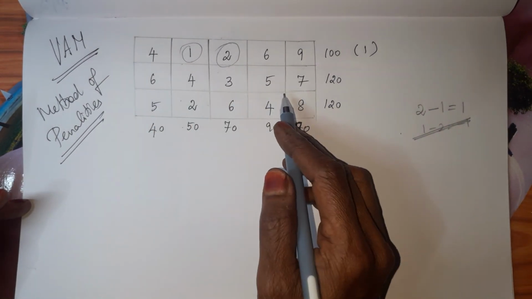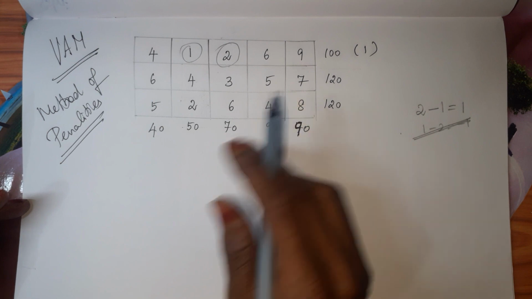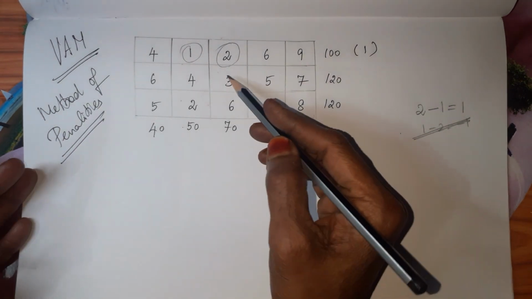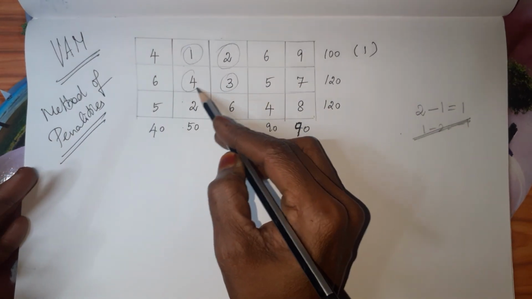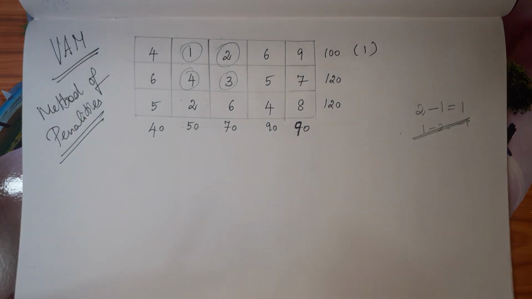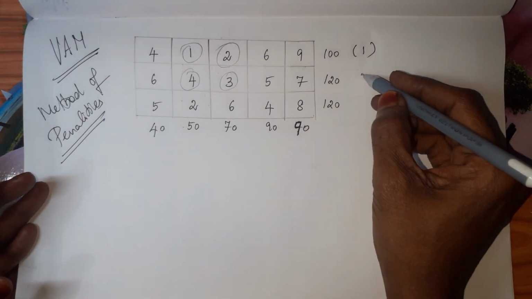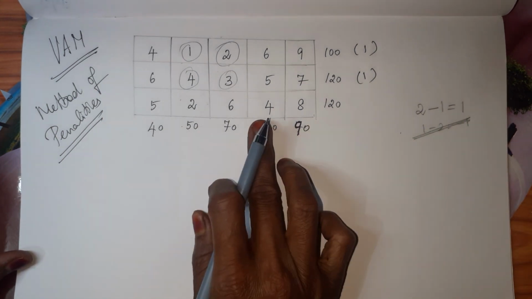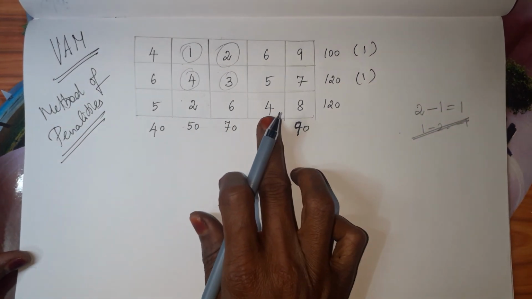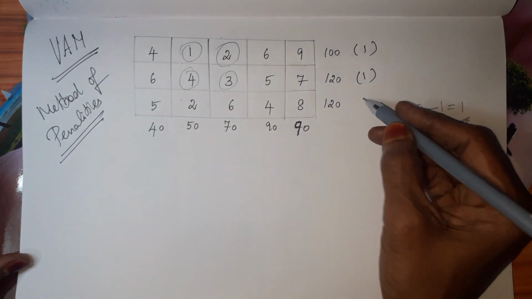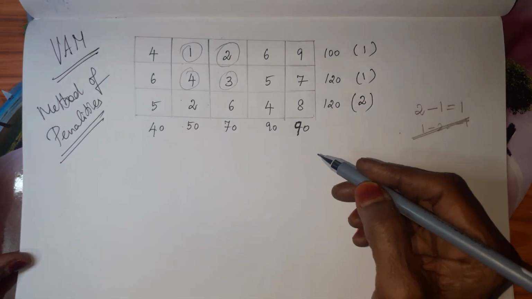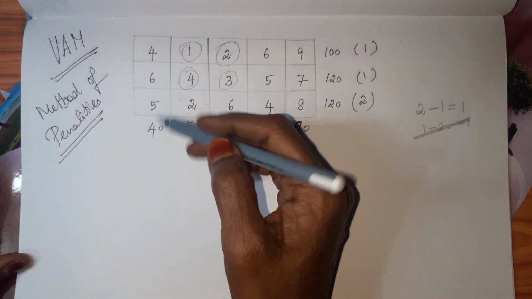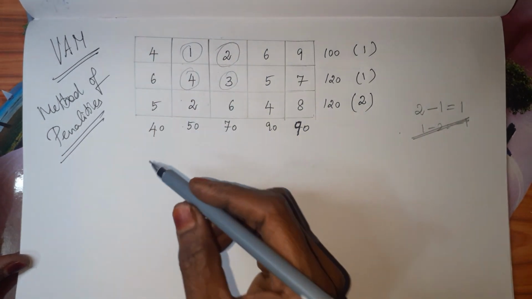In the second row, the penalties we have to calculate. For that we have to take the minimum and the next minimum. Okay. So 4 minus 3, it is also 1. Then the next one, the minimum is 2 and the next minimum is 4. 4 minus 2, it is 2. And column wise, 4 is the minimum, 5 is the next minimum.